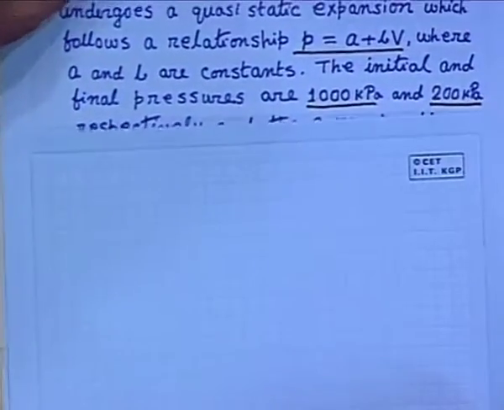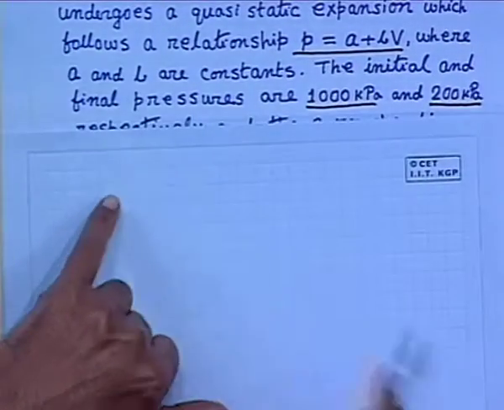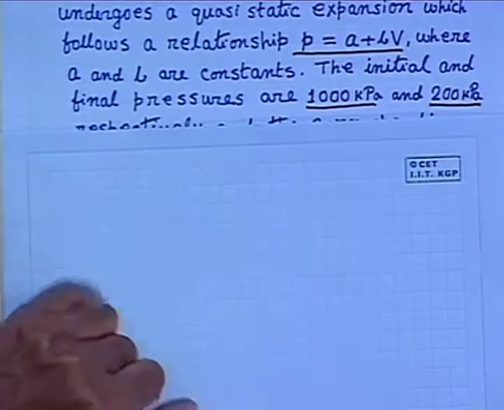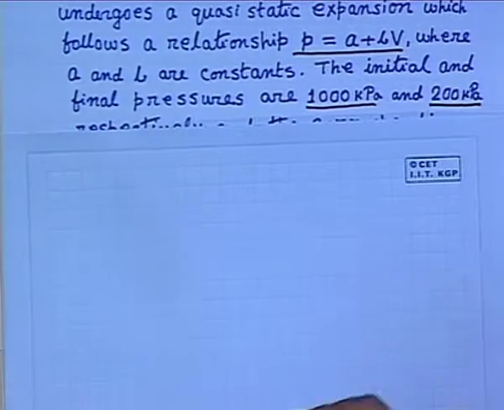This is a problem of a closed system. Therefore, for a closed system, we will always write the first law in this fashion, as we know already.